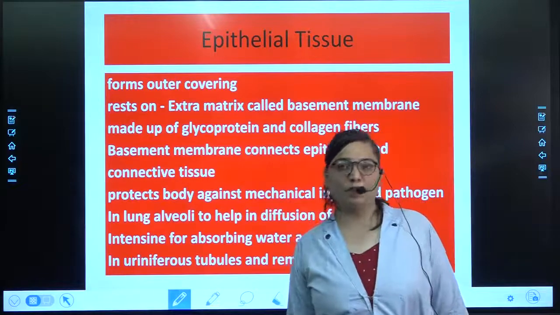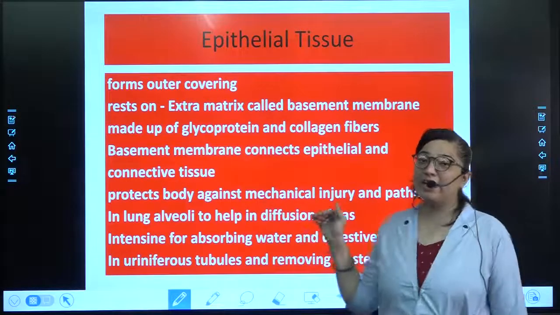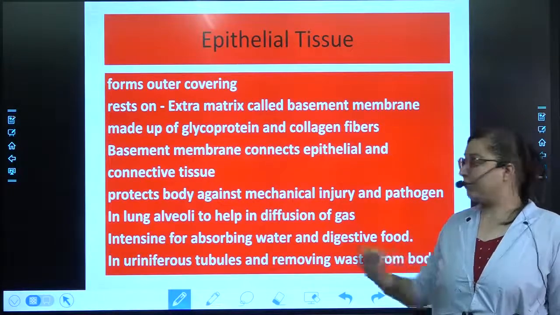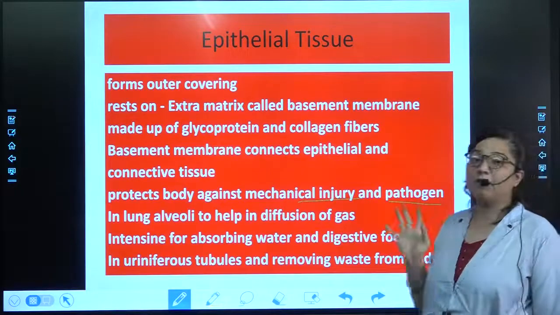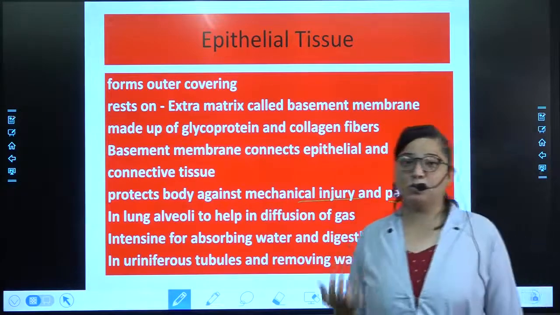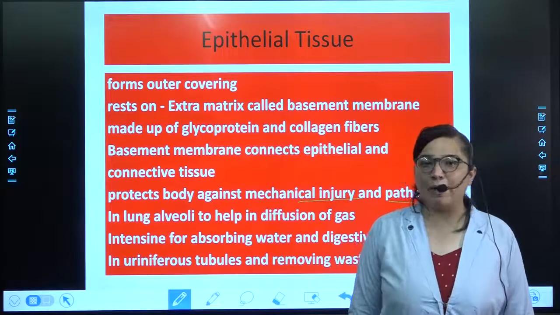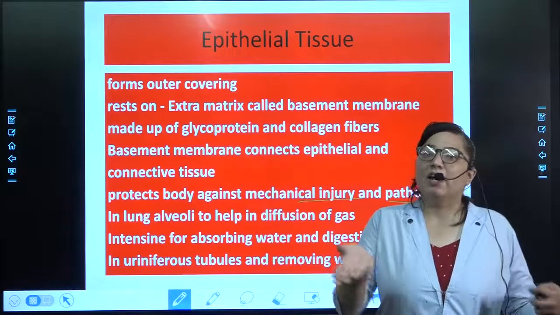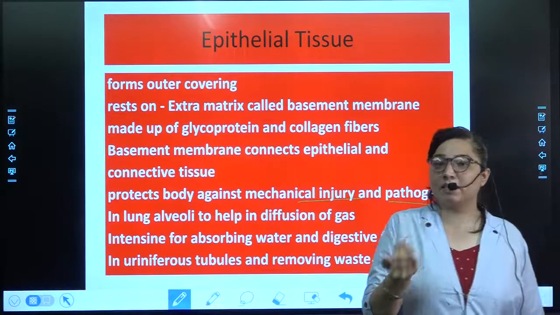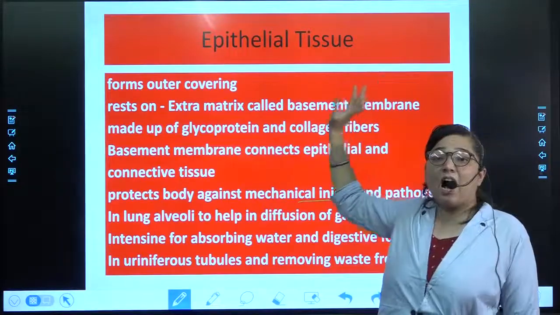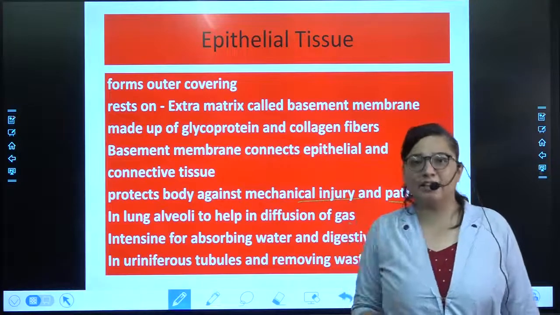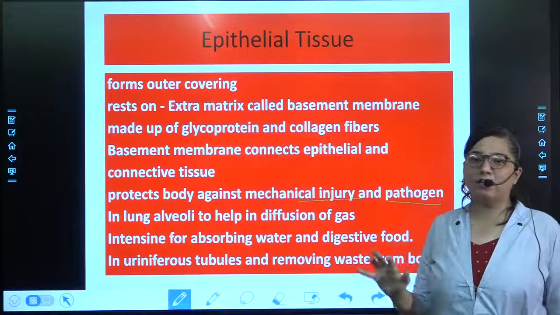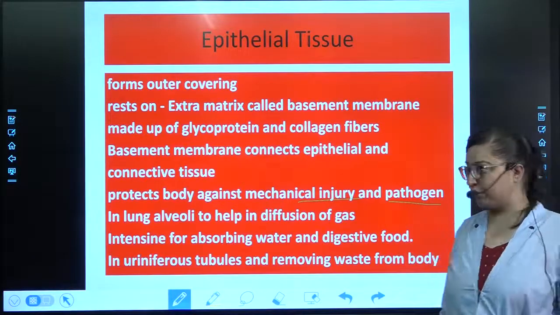Now coming to its very important function. It will protect the body against any kind of mechanical injury and pathogen. From them, epithelial tissue will help us to get protected. How? Any of the pathogen, whenever it is entering our body, ultimately it has to enter through the skin, and after entering from the skin, the very first outer part of any organ is made up of epithelial tissue. Then ultimately it will not allow most of the times any pathogen to enter.